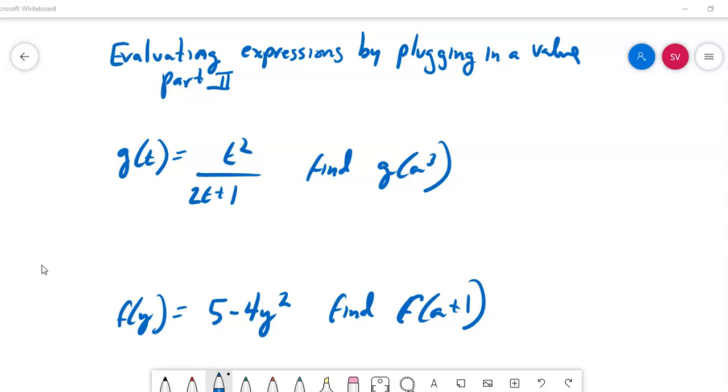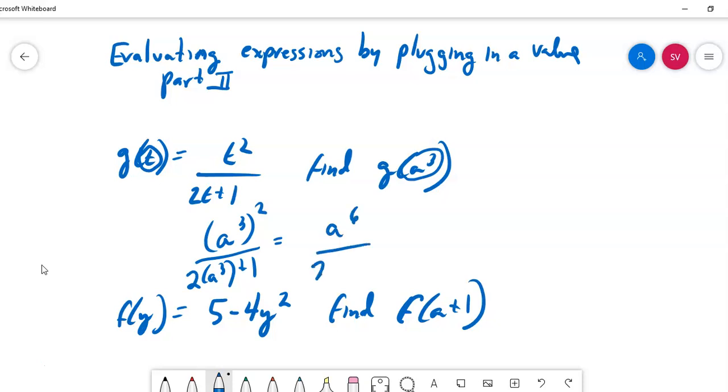So what does that mean? That means that wherever I see t in my function, I want to replace it with a to the third. So it's going to be a to the third raised to the second power over 2 times a to the third plus 1. So I'm going to get a to the sixth over 2a to the third plus 1. So that's all we're doing.